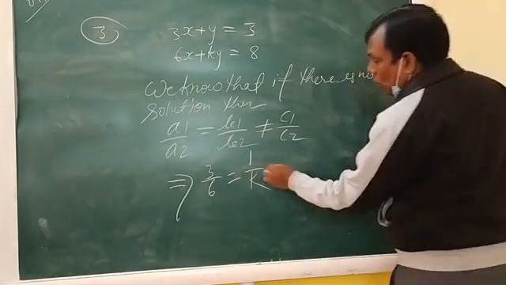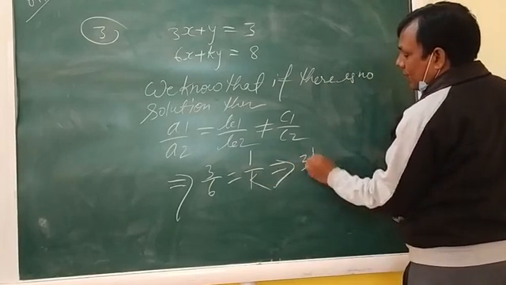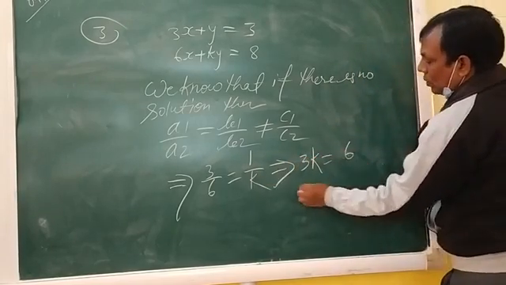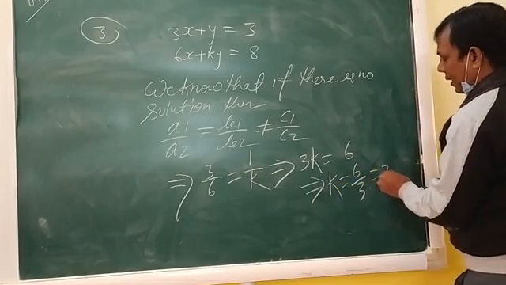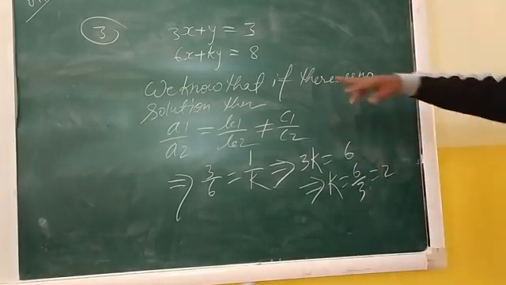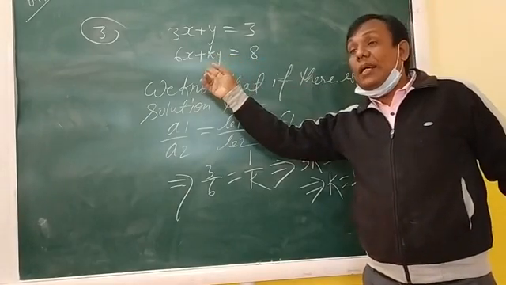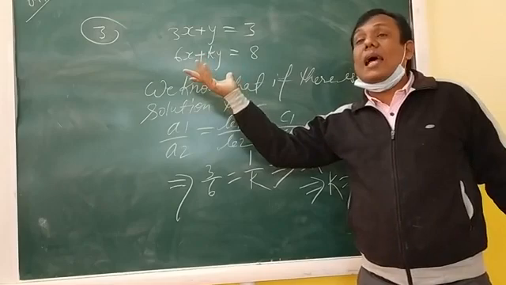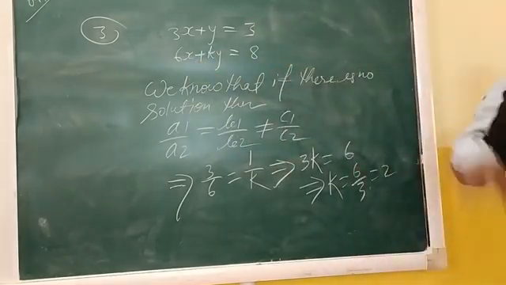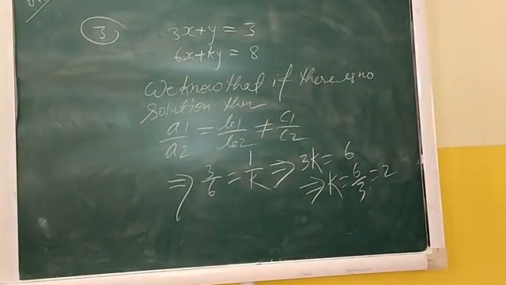So when you cross multiply, it will be 3k equal to 6, which implies k equals 6 by 3, that is 2. It means that if the value of k is 2, then this pair of equations will have no solution. Got it or not? Very nice.